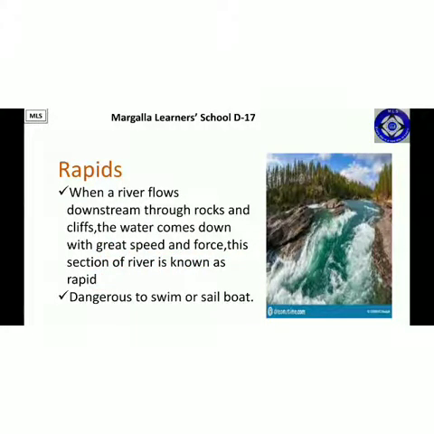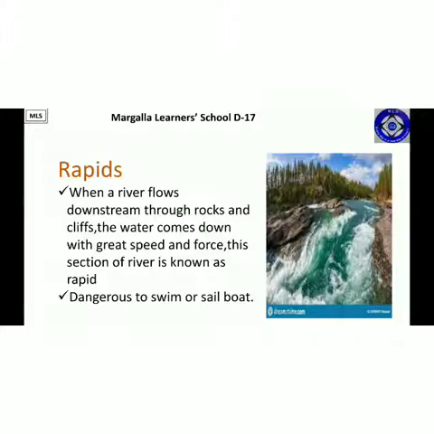First of all, a rapid is not something else, it is a part of the river. When the river is flowing down through a mountain or rocky area, in that area it comes down with a greater force, with a higher speed, and with a sudden pressure. So that particular section of the river is known as a rapid.